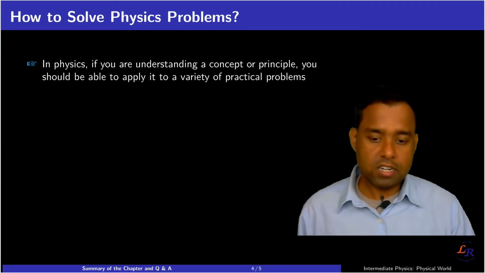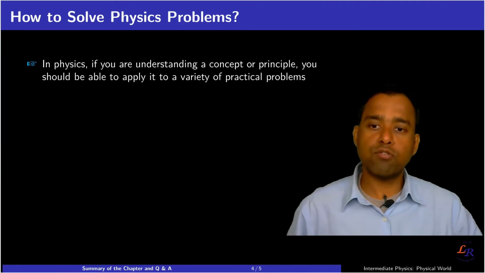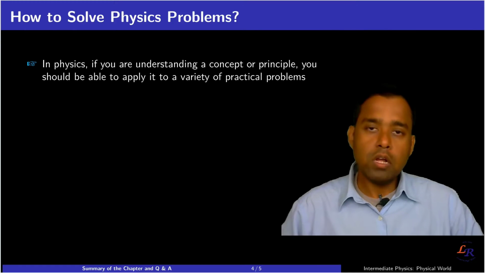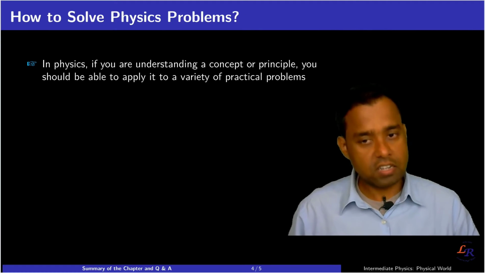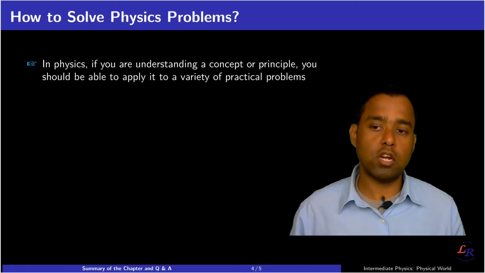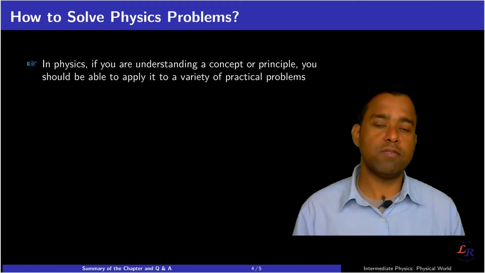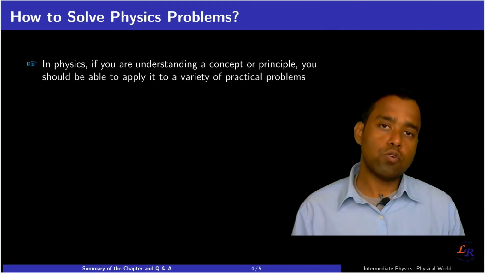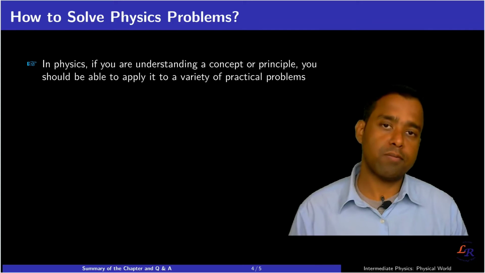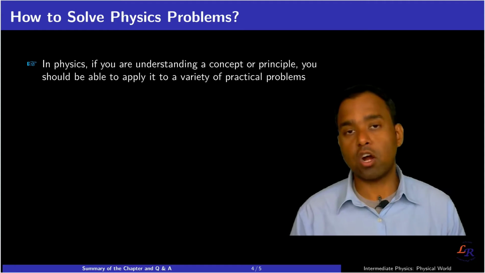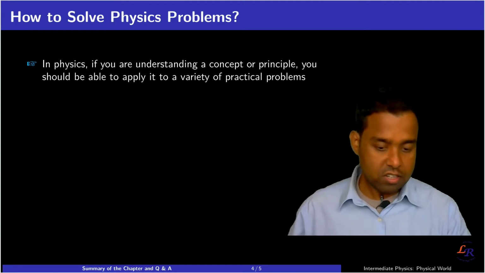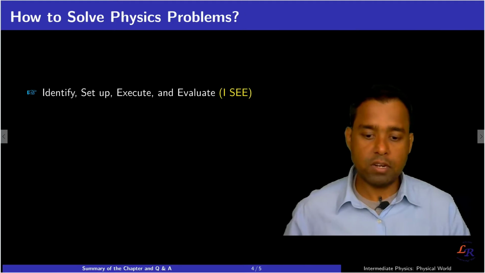I'll come back to that in a moment, but before that, if you understand the concept or the principle in physics, you should be able to apply it to a variety of practical problems and solve many other complicated problems. So let's see what I mean by IC.